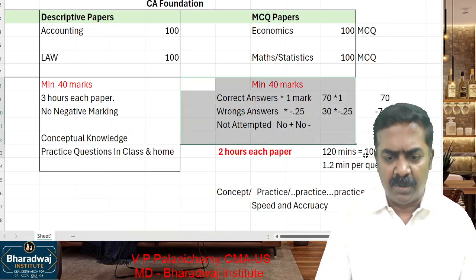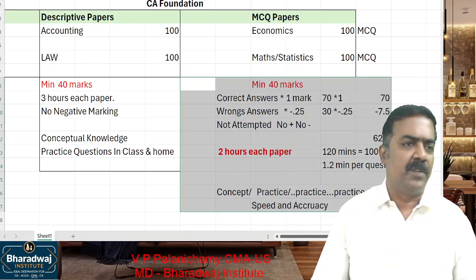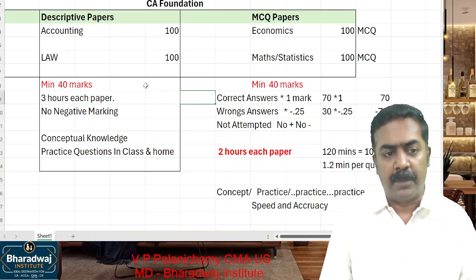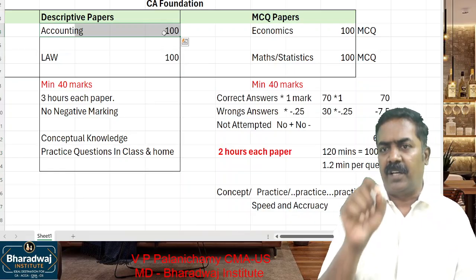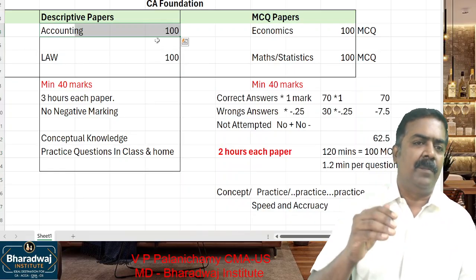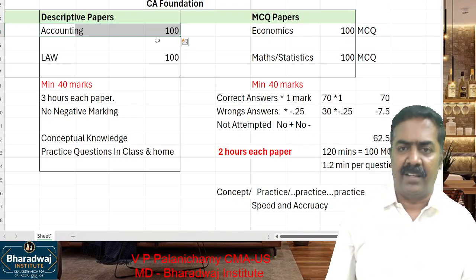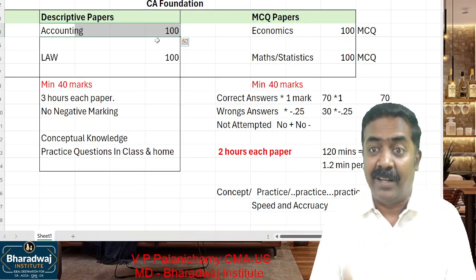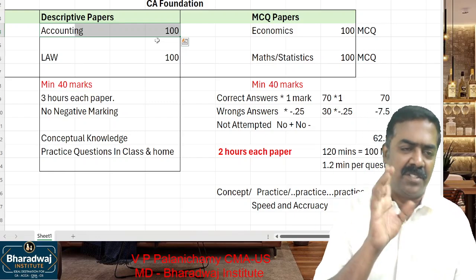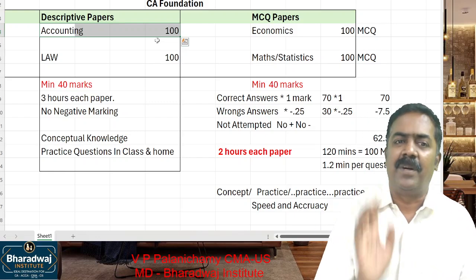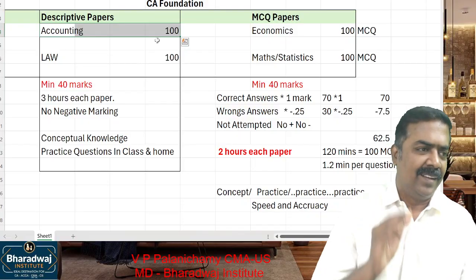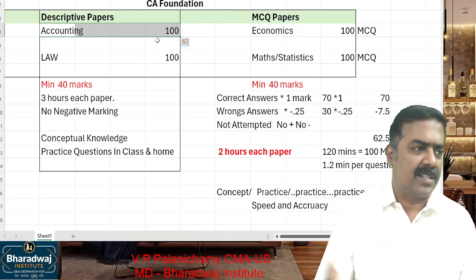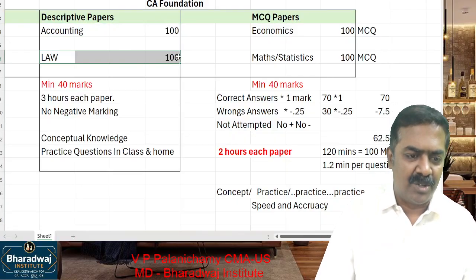Okay. So this is about analysis of papers. Then, with respect to the accounting paper, the knowledge that you get at the foundation level will be continued at your intermediate level and the final level. Without knowing journal entry, can you solve intermediate or final level questions? Passing a journal entry is a fundamental pillar. That is number one. Number two, understanding which item will come in the P&L account and which item will come to the balance sheet matters a lot. Clear?